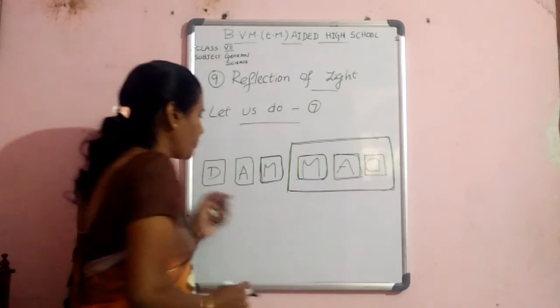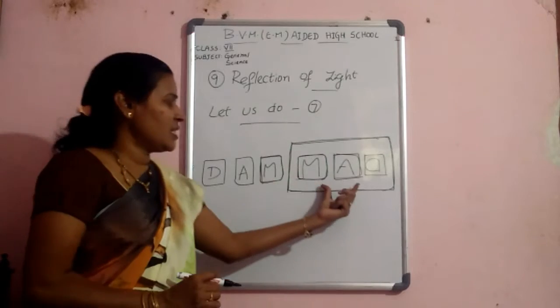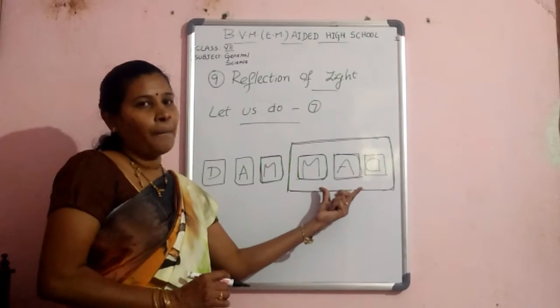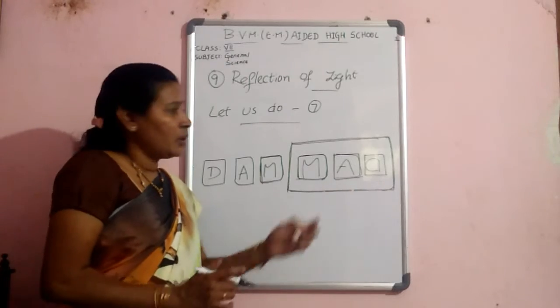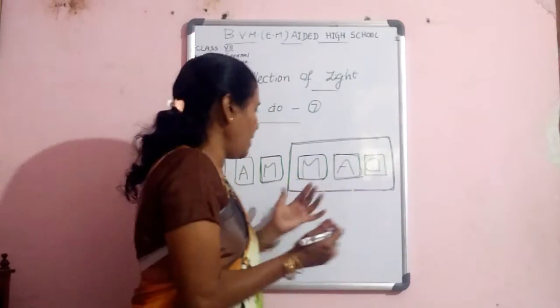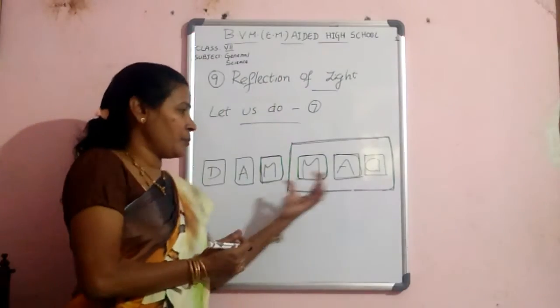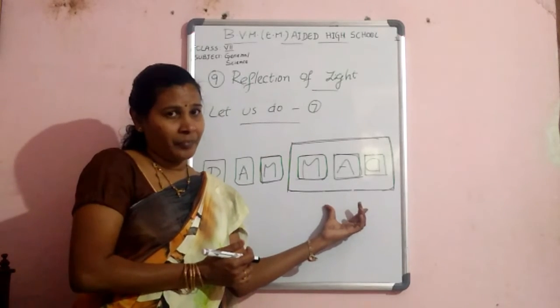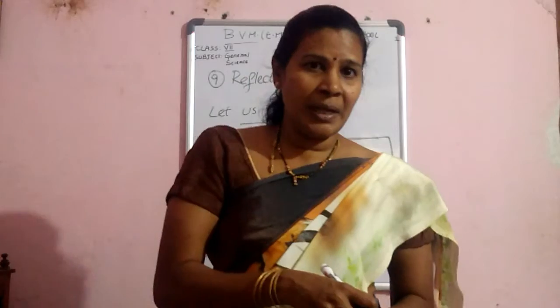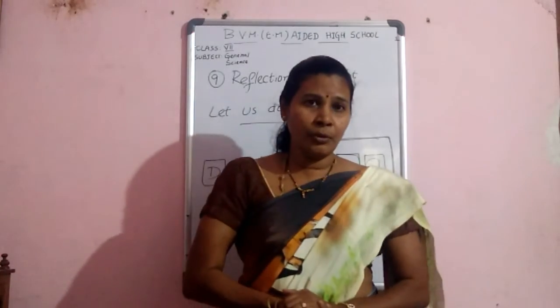How does it change? MAD, the image of MAD, shows like this in the mirror. In the same process, you must write all the capital letters of English, Urdu, Telugu, and keep them in front of the plain mirror and observe how they interchange. Which letters are the same, you have to observe in the mirror.